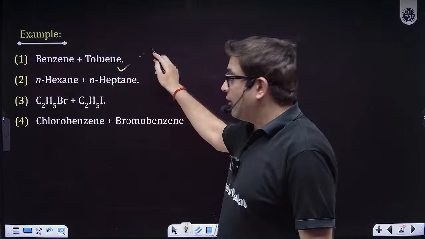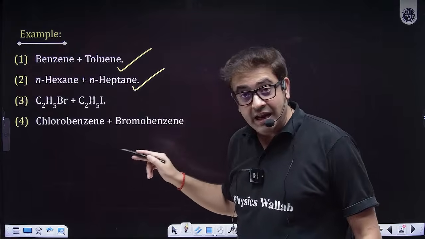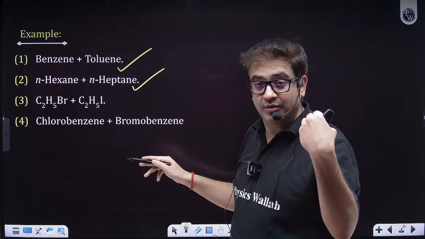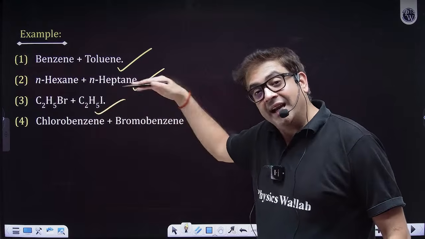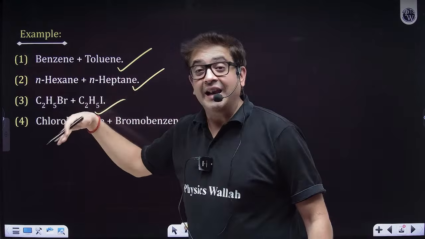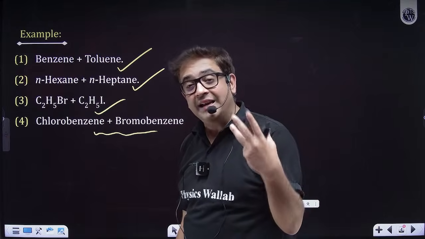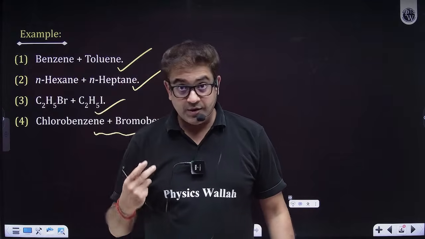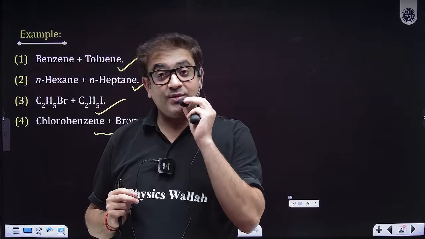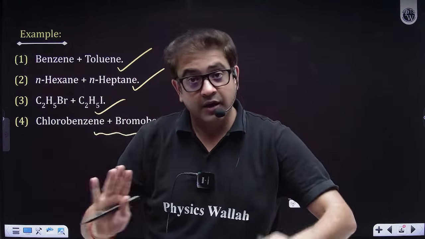Benzene and toluene both are aromatic hydrocarbons. Hexane and heptane both are alkanes, so saturated hydrocarbons. Then ethyl bromide and ethyl iodide, they both are alkyl halides. Then you have chlorobenzene and bromobenzene, both are aryl halides. So all these are basic examples of ideal solution, because in your JEE examination also, a question is asked out of you that which of the following is what. So a very important point.